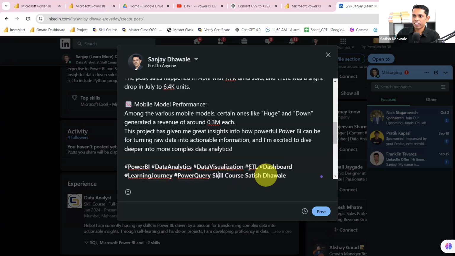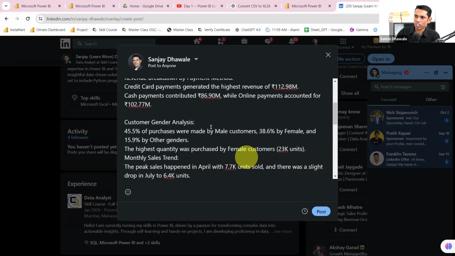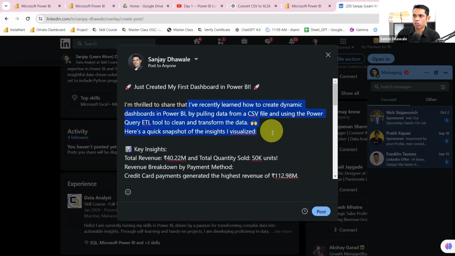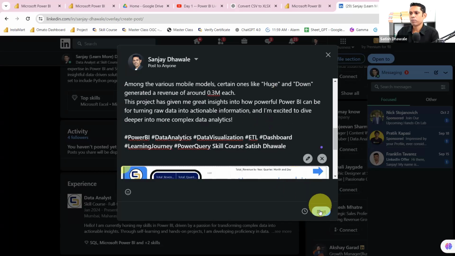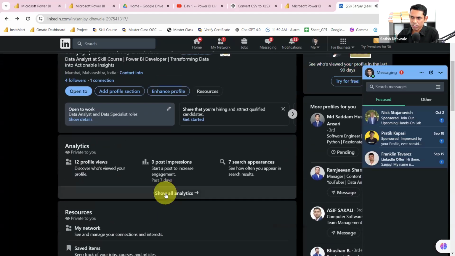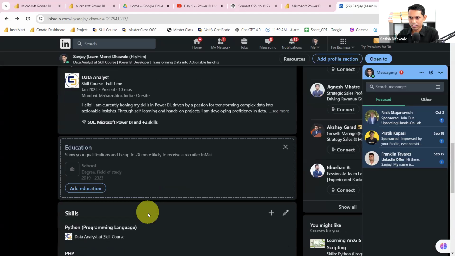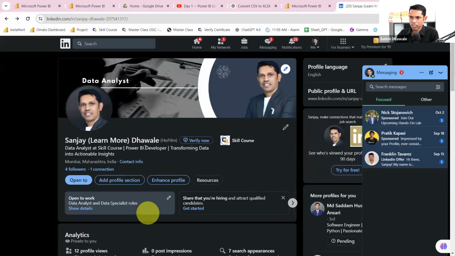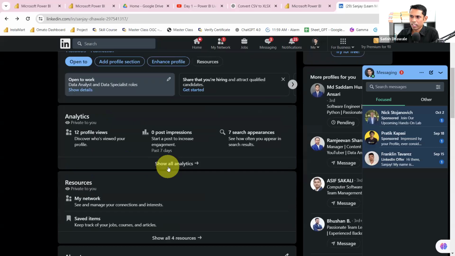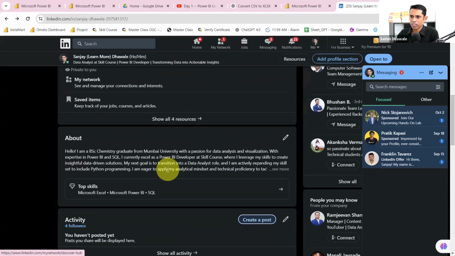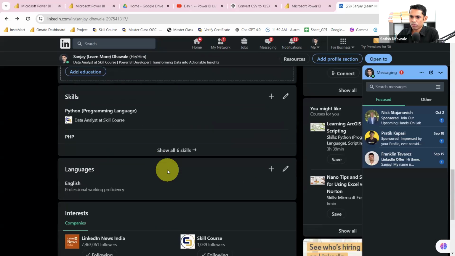So add it like this. Also, you can add some tags, or mention that you learned from skill course or Satish Dhawale, or wherever you learned from, like YouTube, and post it like this. Once you post it every now and then, whenever a recruiter shortlists you, he will realize that you have done so much work on that particular thing, and that's why they are going to pick you the next time.